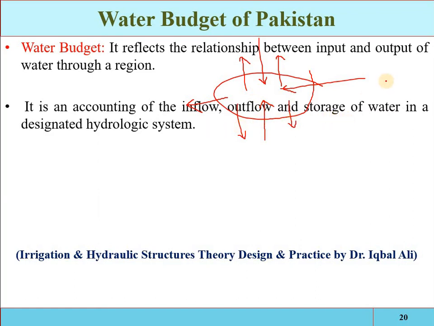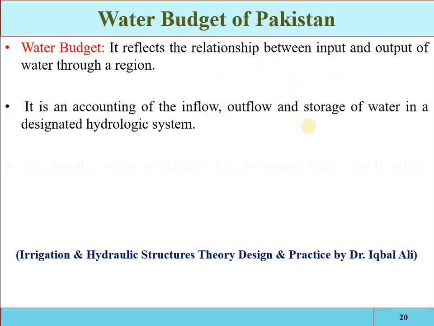For example, if 100 units of water are coming into the region, and 80 units of water are going out from the region, then 20 units will be stored here. So this relationship, this statistics, is called the water budget, the water accounting.